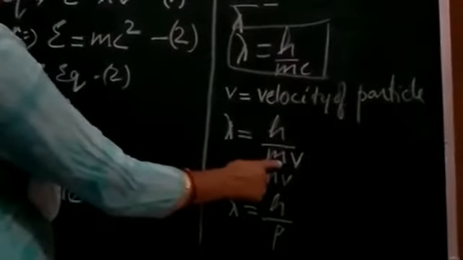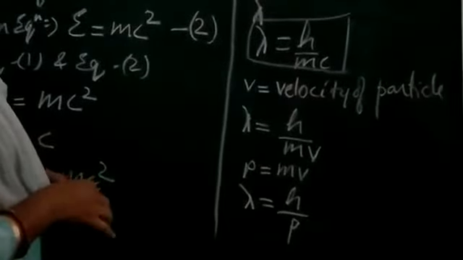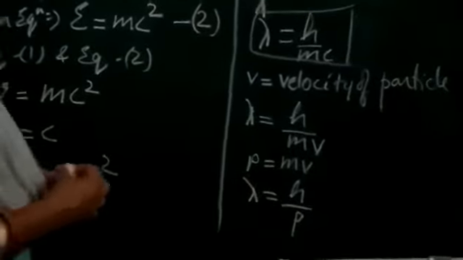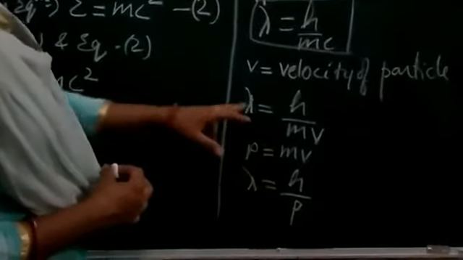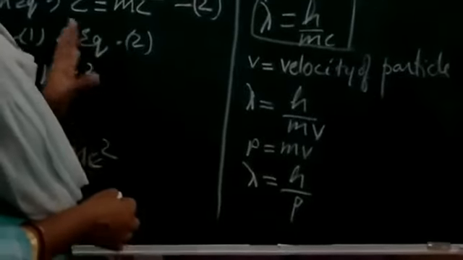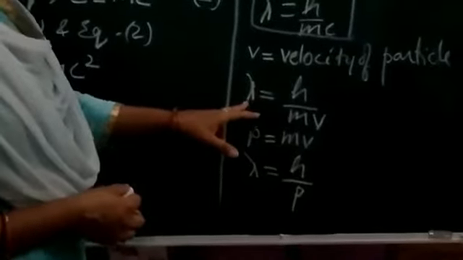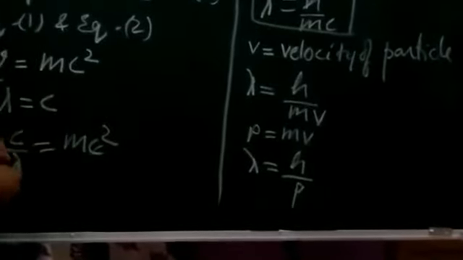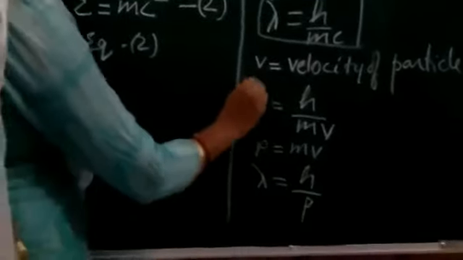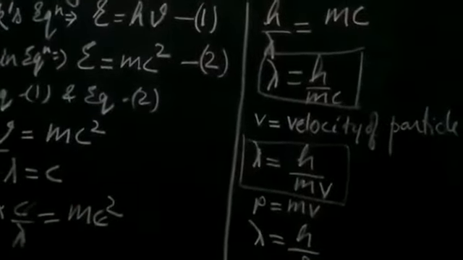So the smaller the mass, the greater the wavelength associated with that particle, and if the mass is bigger, the wavelength will be less. This was the relation given by de Broglie, and this equation is known as the de Broglie wave equation: lambda equals h upon mv.